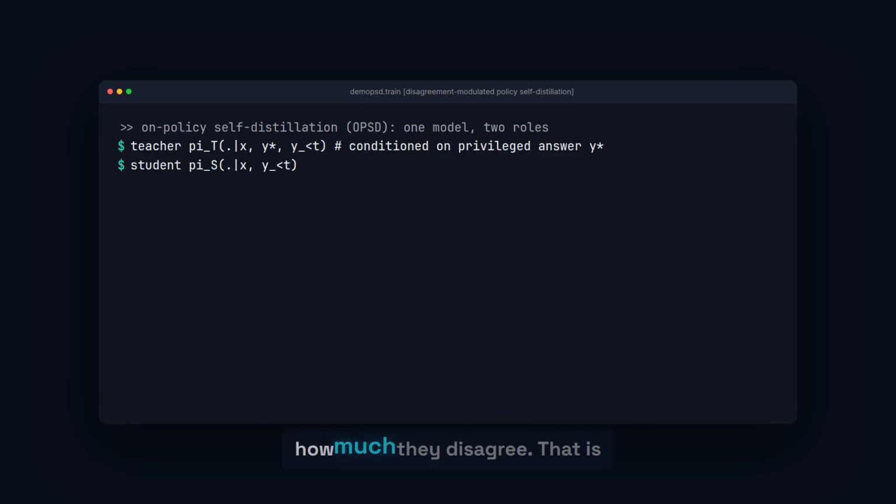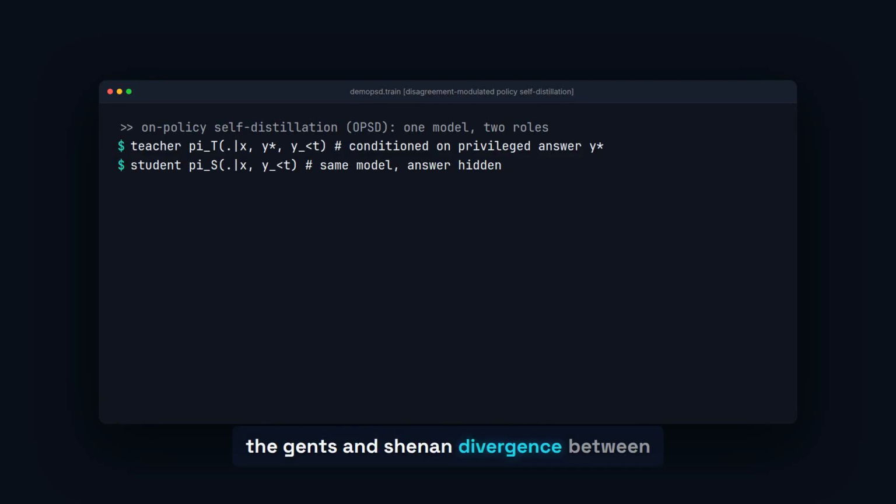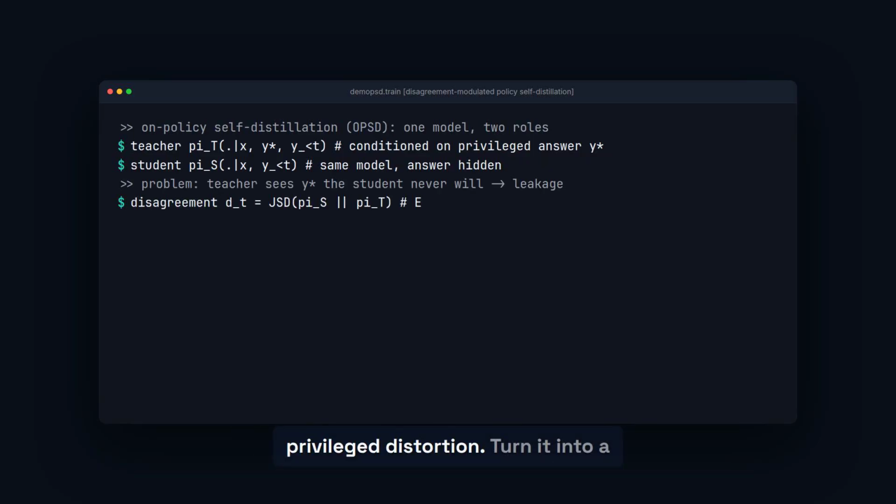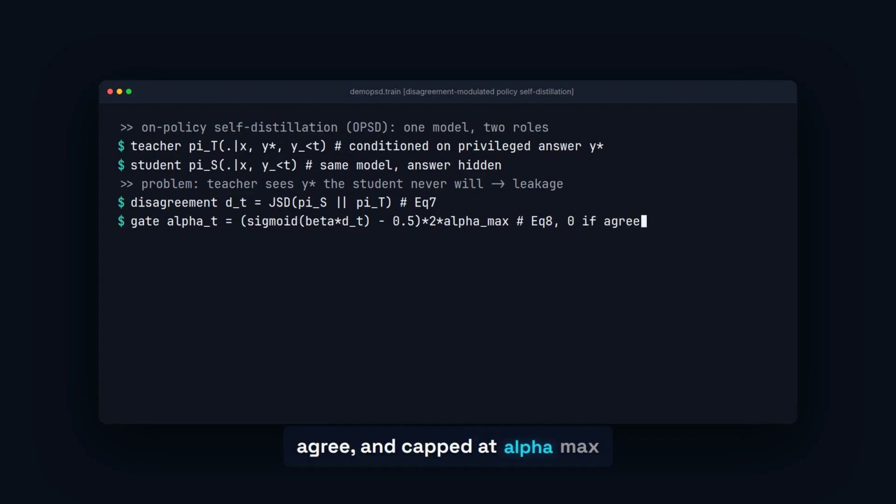At every token, measure how much they disagree. That is the Jensen-Shannon divergence between student and teacher. Call it D. That disagreement is the signature of privileged distortion. Turn it into a gate. Alpha equals a sigmoid of D, rescaled to 0 when they agree and capped at alpha max when they split.